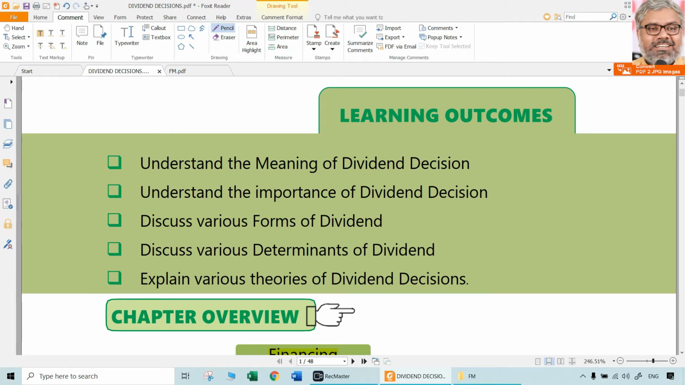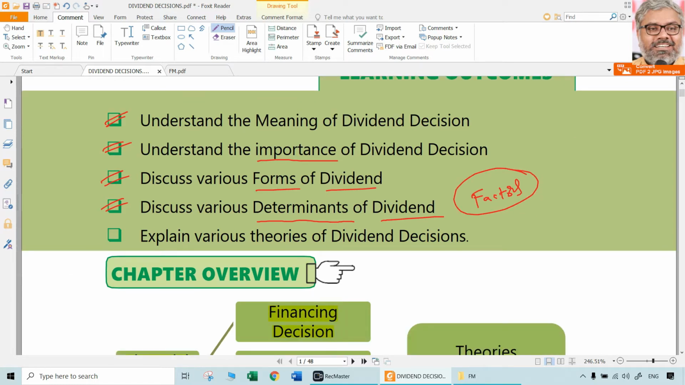First of all, what are the learning outcomes here? Naturally, to understand the meaning of the dividend decision, understand the importance of the dividend decision, discuss various types or forms of dividend, and also discuss various determinants of dividend. In other words, which factors will influence the dividend decision will also be discussed in this chapter.